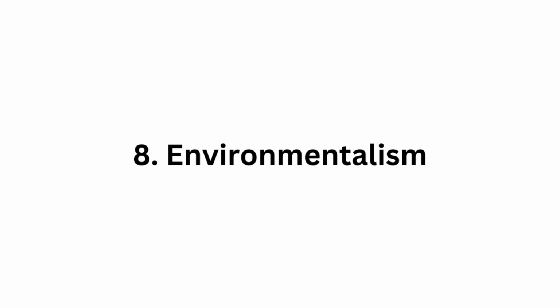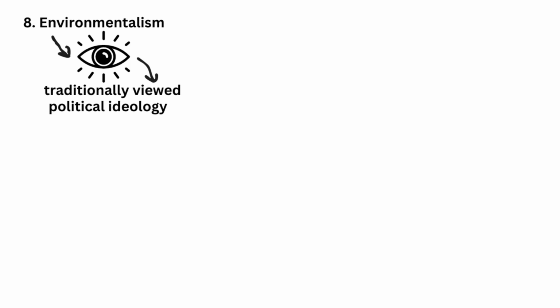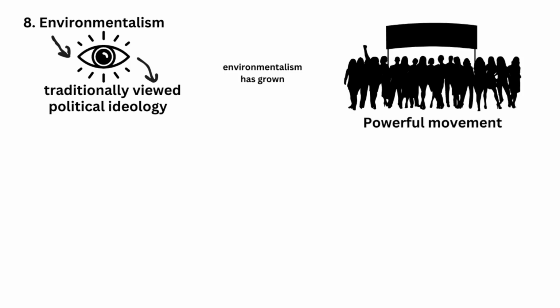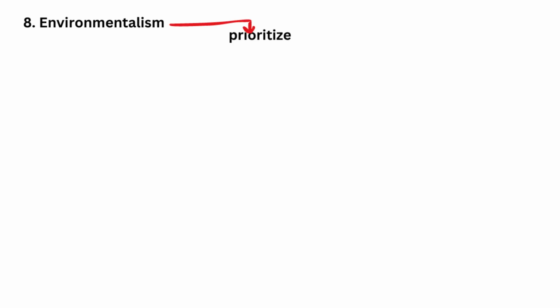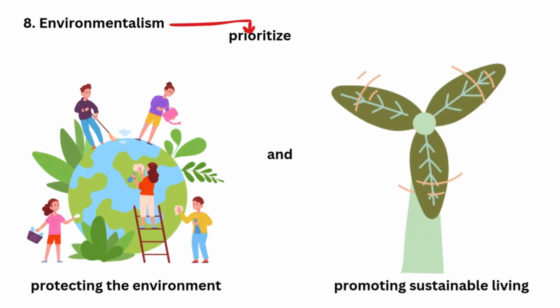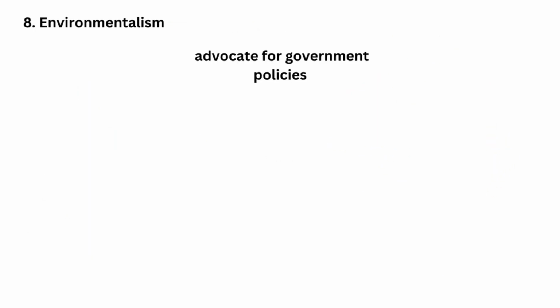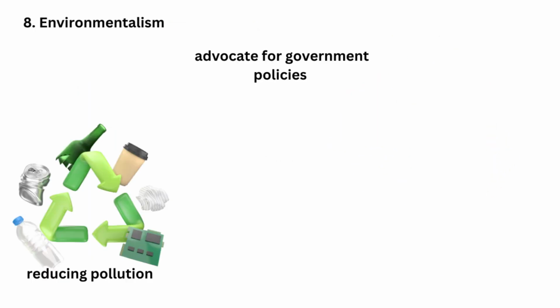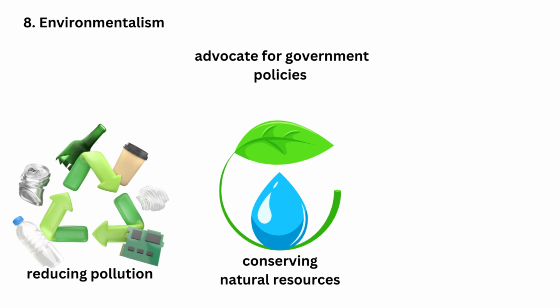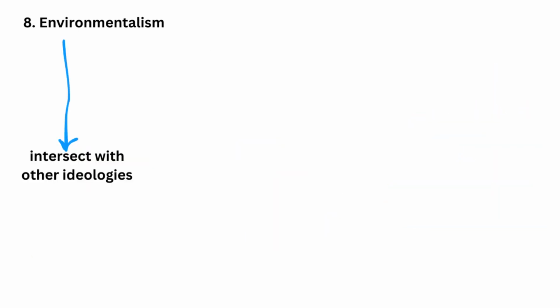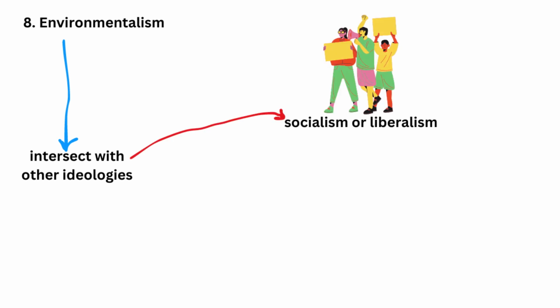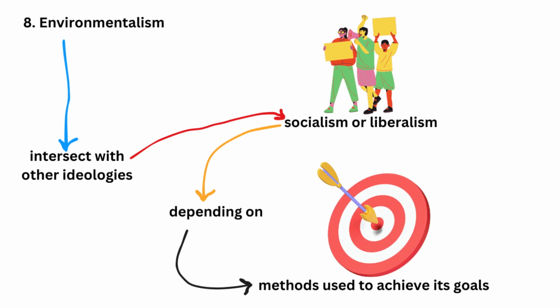8. Environmentalism. While not traditionally viewed as a political ideology, environmentalism has grown into a powerful movement that influences politics worldwide. Environmentalists prioritize protecting the environment and promoting sustainable living. They advocate for government policies aimed at reducing pollution, conserving natural resources, and transitioning to renewable energy sources. Environmentalism can intersect with other ideologies like socialism or liberalism, depending on the methods used to achieve its goals.